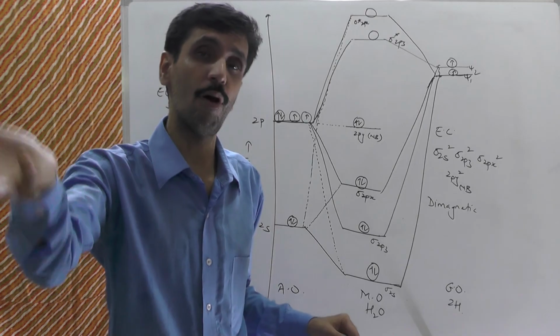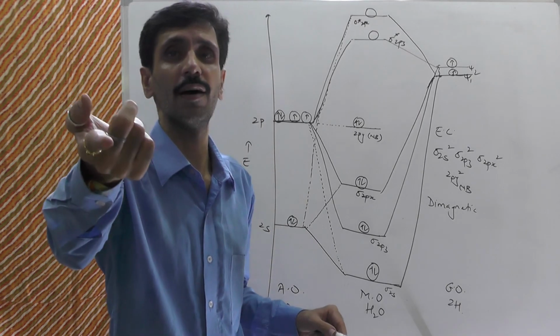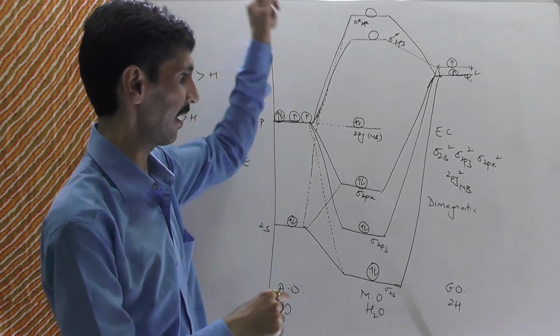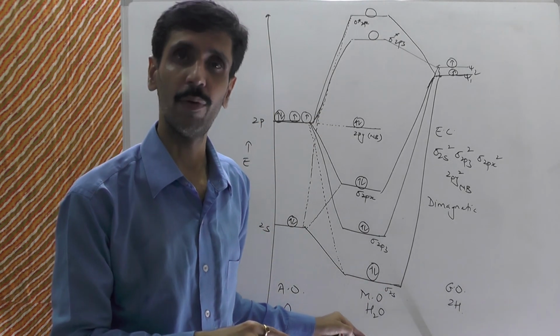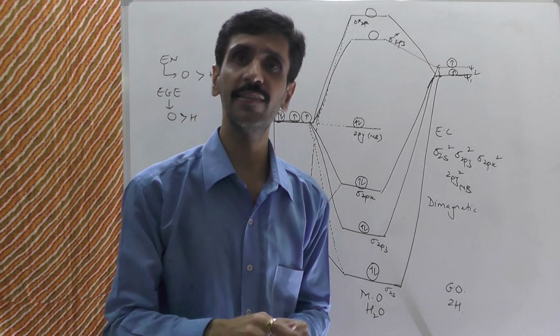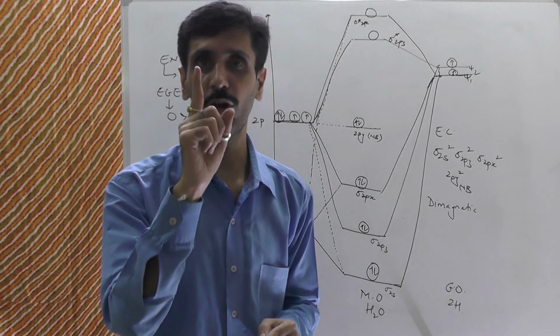Bond angle. And bond angle is related to what? The geometry. तो फोटो इलेक्ट्रॉन स्पेक्ट्रम से ये साबित हो जाता है कि this is the right energy levels of the molecular orbital of water molecule, and therefore we say water molecule is angular in geometry.